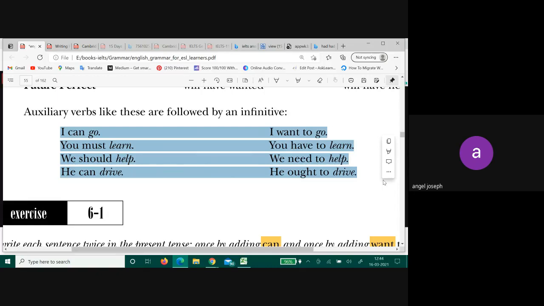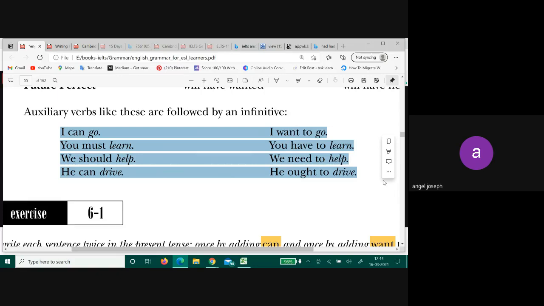I want to go. What is want? It's showing you what? I want. Present tense. Right? So if it is showing you the present tense, it is a finite verb, right? So what is the next one? To go. I have told you, right? That is a trick to understand. To go is infinitive. So I want to go. What is showing you the tense? Want is showing you the tense.